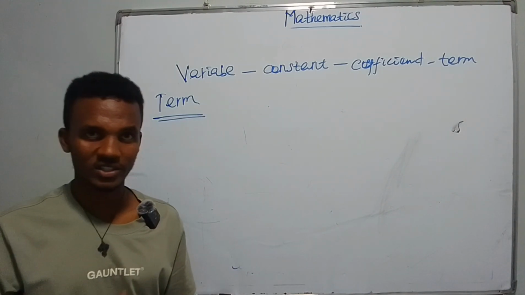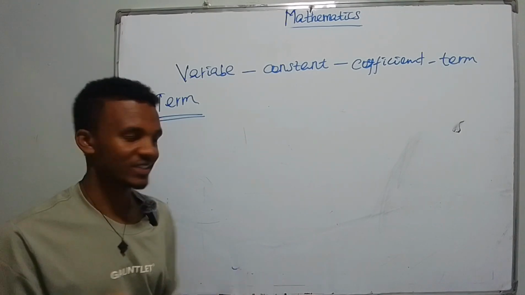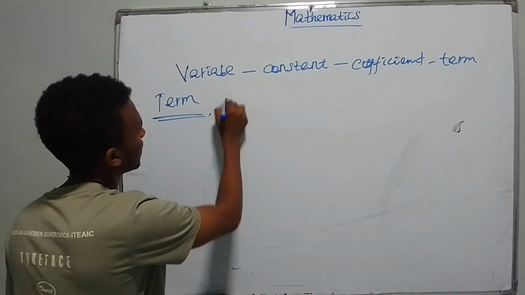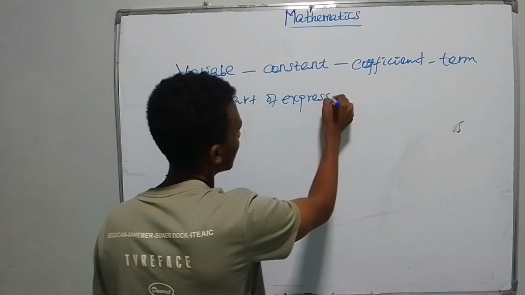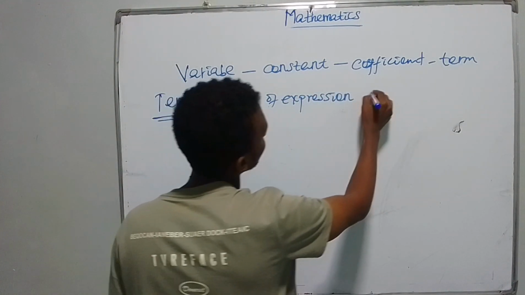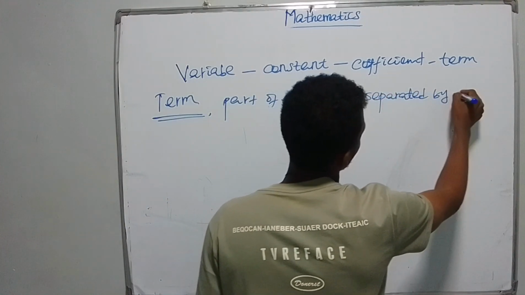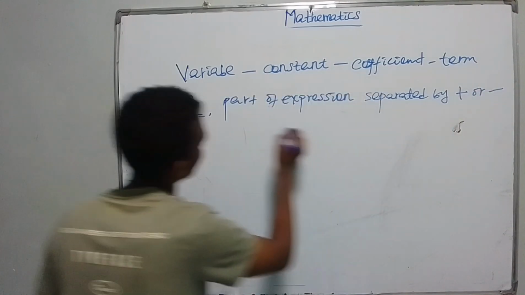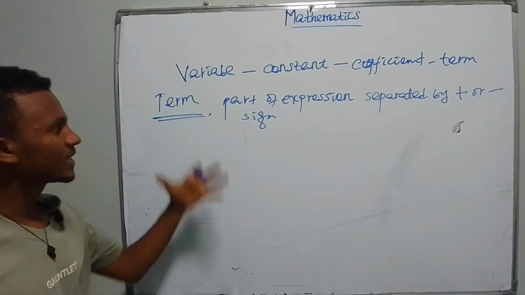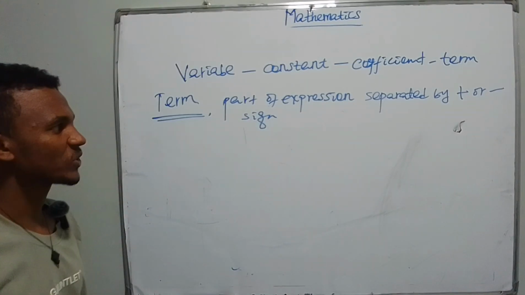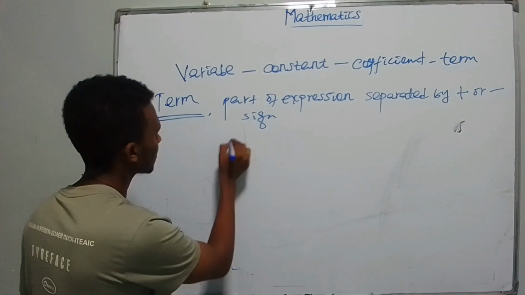And the last one is term. Term is just the part of expression that is separated by plus sign or minus sign. Term is part of expression separated by plus or minus sign. ተርም ማለት እንግዲህ የኤክስፕሬሽን አንድ ፓርት ሲሆን ሰፓሬት የሚደረገው በፕላስ ኦር በማይነስ ሳይን ይሆናል ማለት ነው።